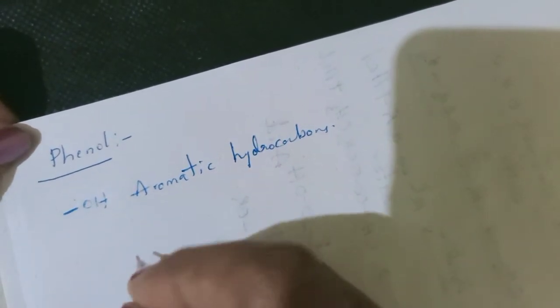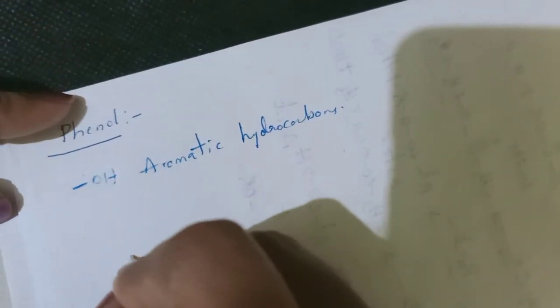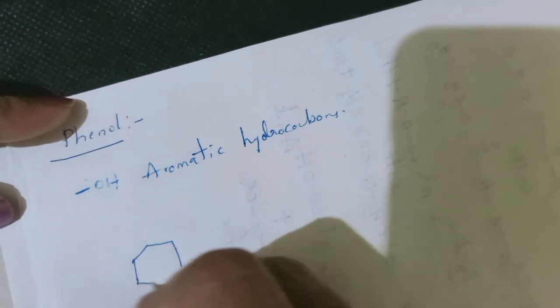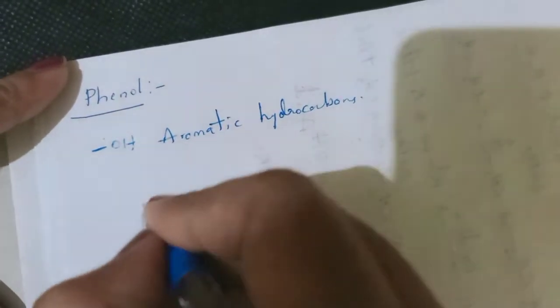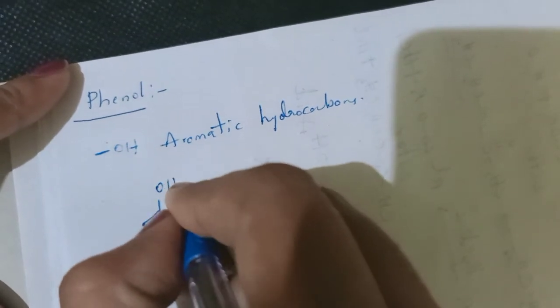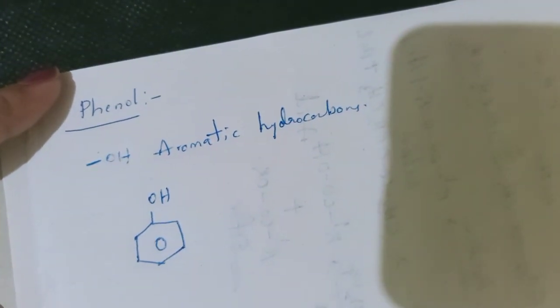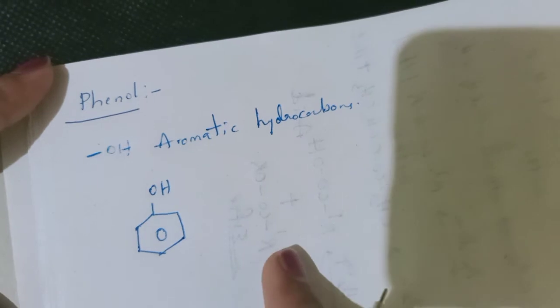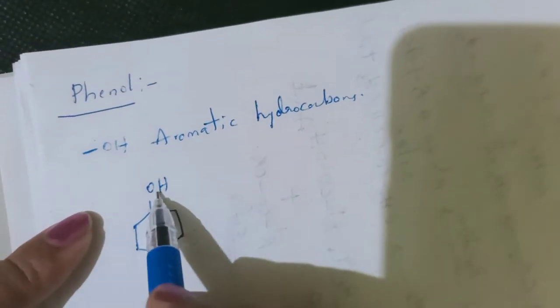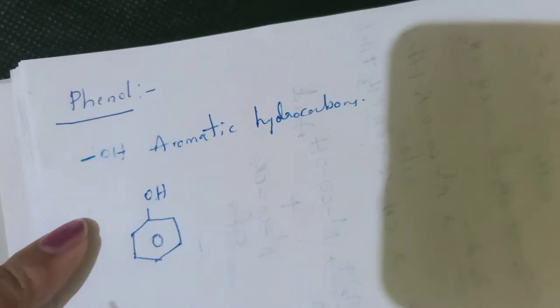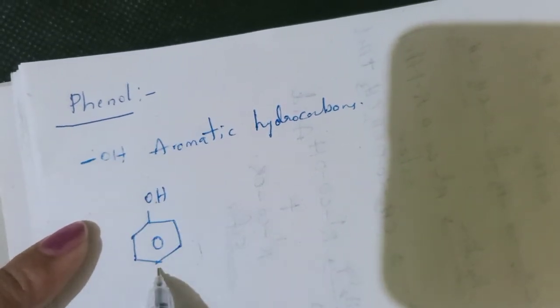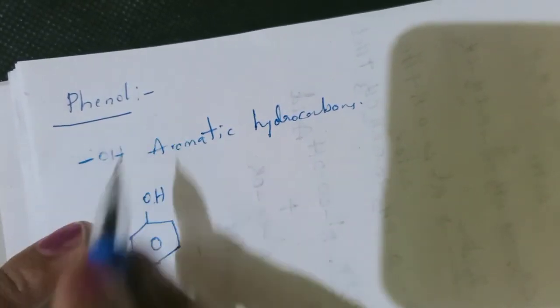We know what an aromatic compound is. One of the best examples of an aromatic compound is the benzene ring. So when this benzene ring is attached with an OH group, or if any one of the hydrogens of this benzene is replaced by an OH group, then that is said to be a hydroxy derivative of an aromatic compound, and that is nothing but phenol. Hydroxy derivatives of aromatic hydrocarbons are known as phenols.